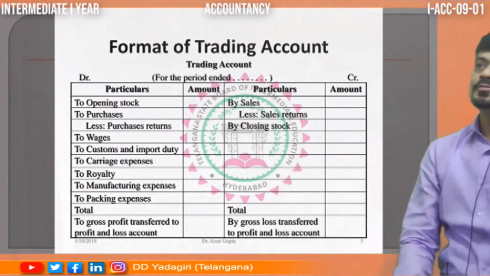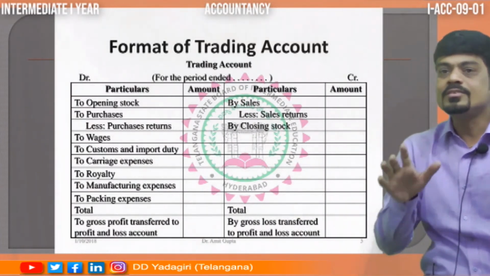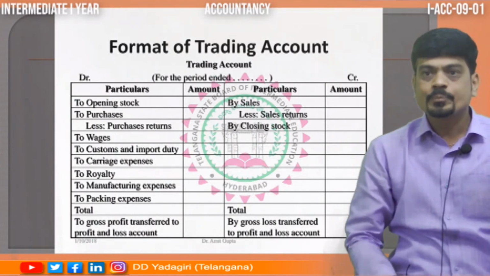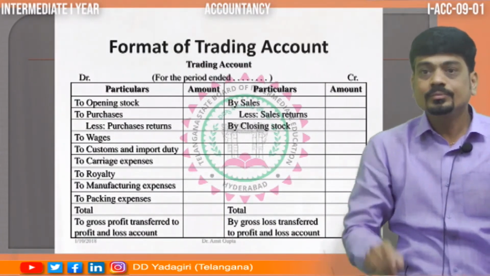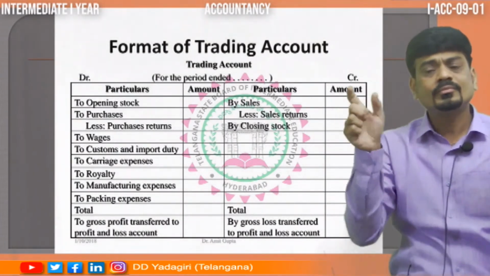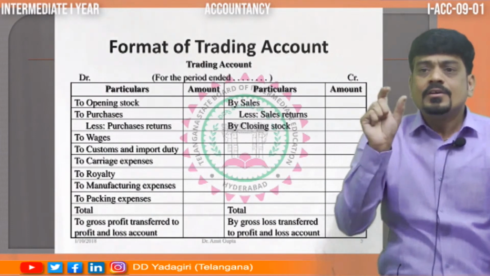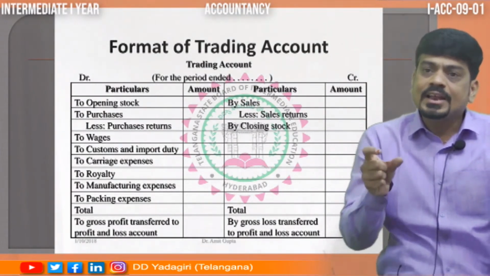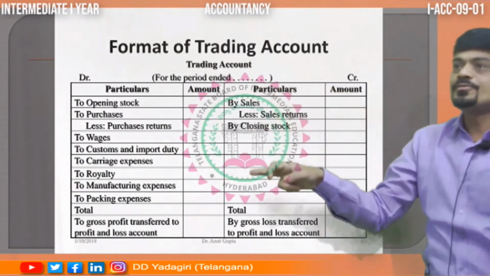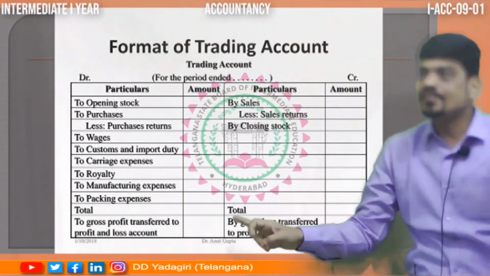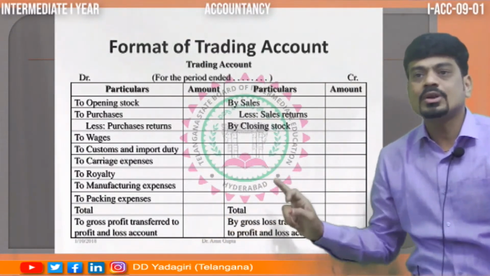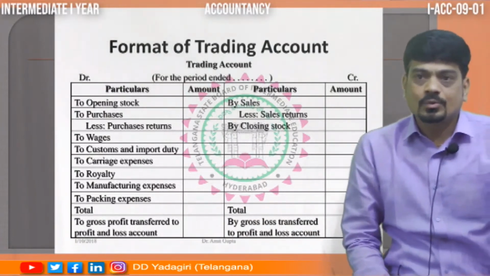So this is the format of the trading account. What is the format of the trading account? First, on the debit side we write to opening stock. Second item, to purchases. Then all direct expenses we are going to debit. Similarly, on the credit side, we are going to take sales. If there are any returns, we will minus them, and closing stock. Like that, you can see the format of the trading account. And whatever the difference you get, either gross profit or gross loss, that we have to transfer to the profit and loss account.